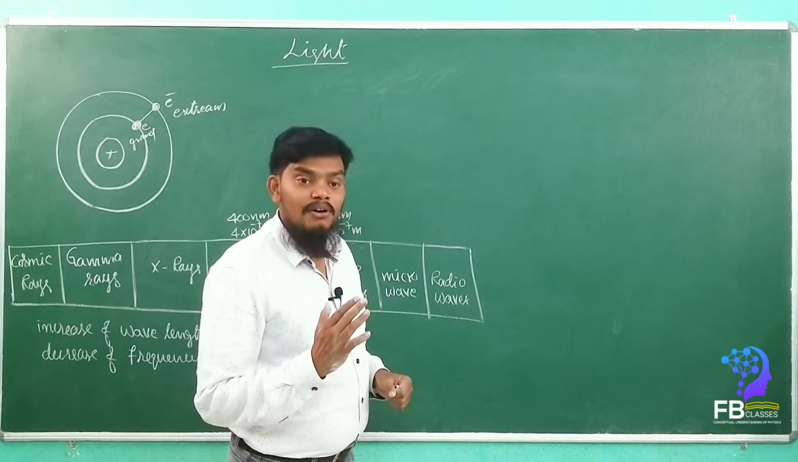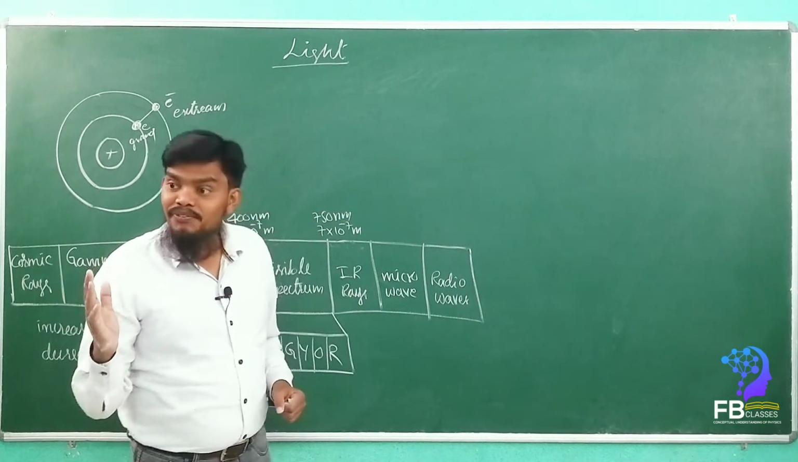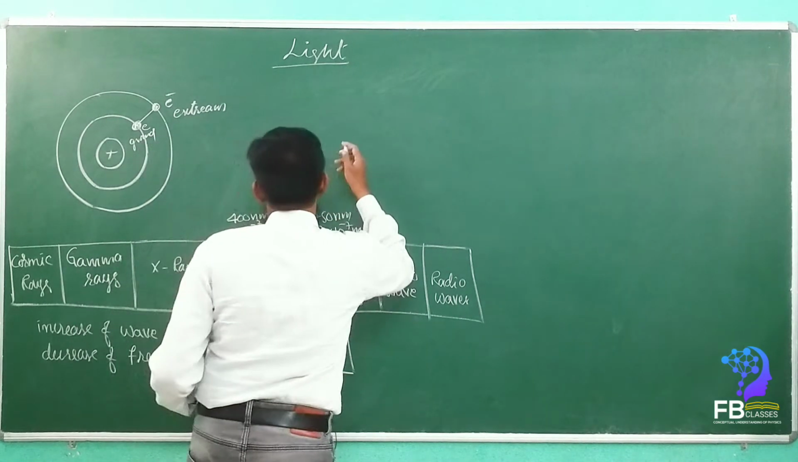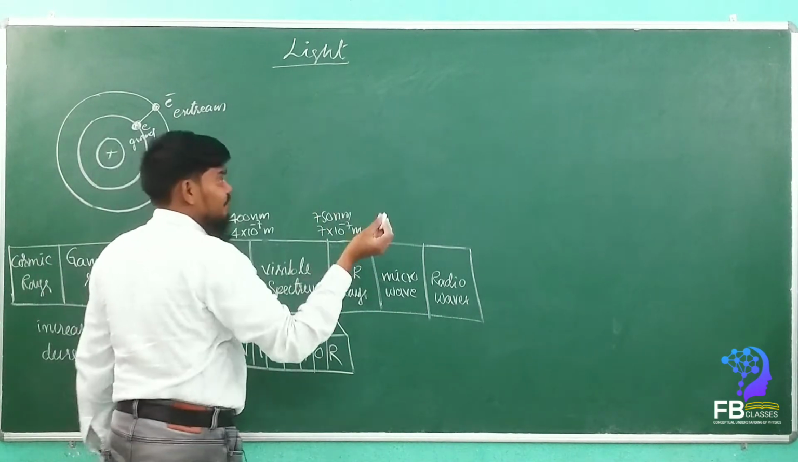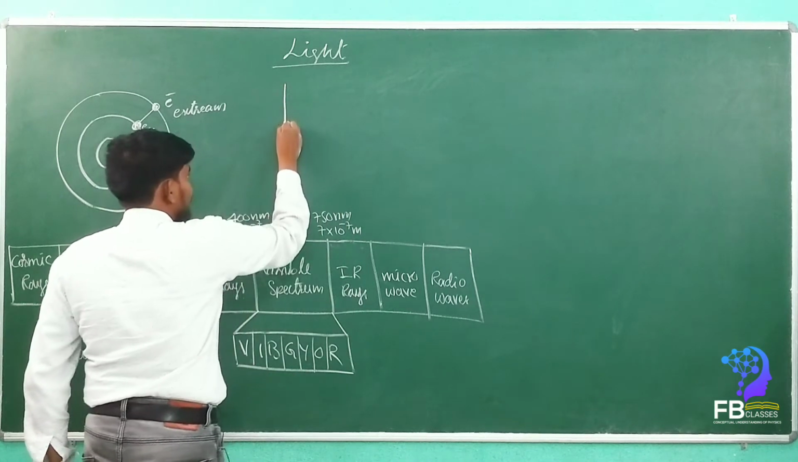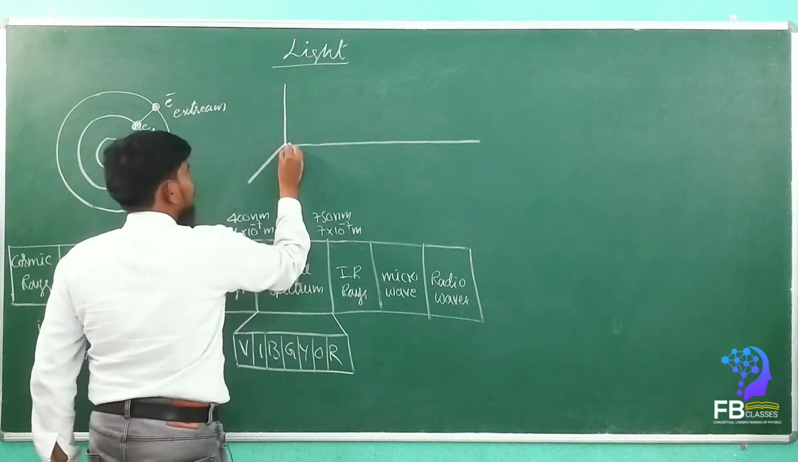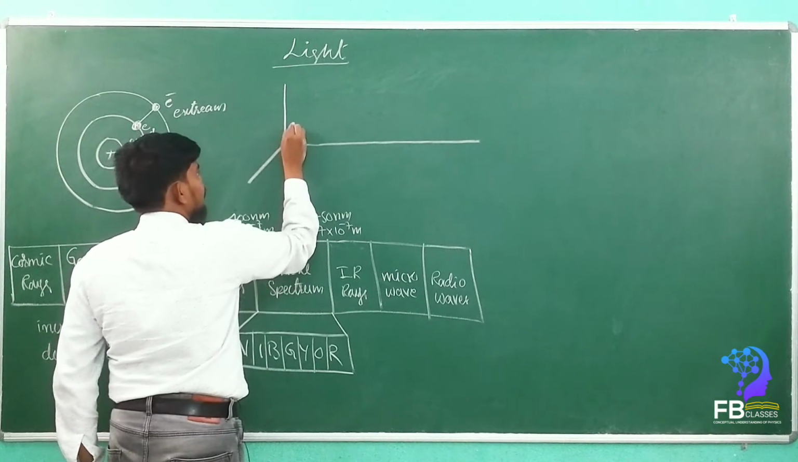So in this electromagnetic radiation, there are two major fields. One is an electric field, another is a magnetic field. See here, I am going to draw the electric field and magnetic field and how they can be represented.